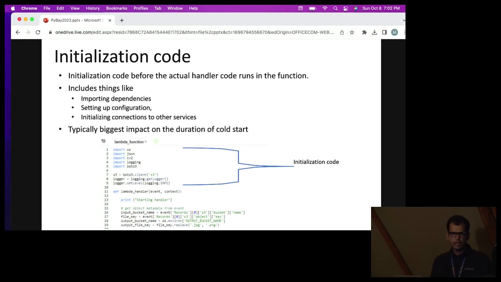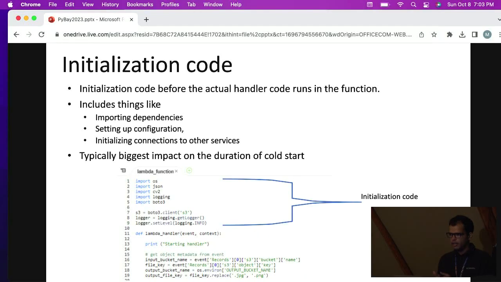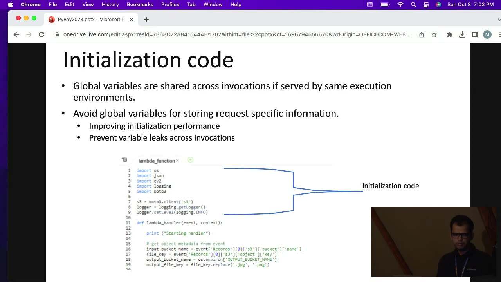Yeah, so next I'm going to talk about initialization code. Initialization code is the code which is placed before the actual handler code runs. So it can be like importing dependencies, setting up some configurations. Let's say we want to initialize connections to some other services. These kinds of things happen in initialization code, and this typically has the biggest impact on the duration of cold start. If you see in this picture, line 1 to line 9 are initialization code, and the next is handler code.